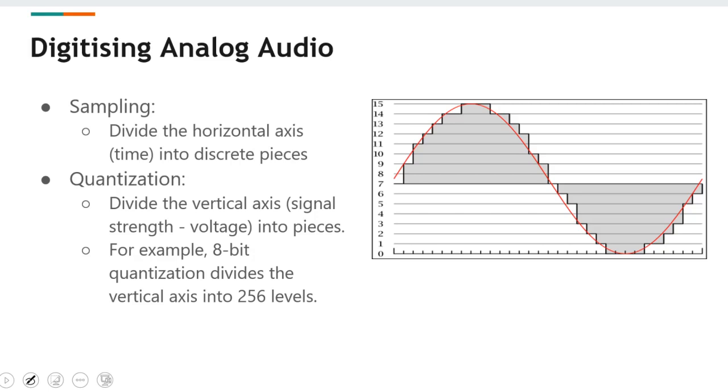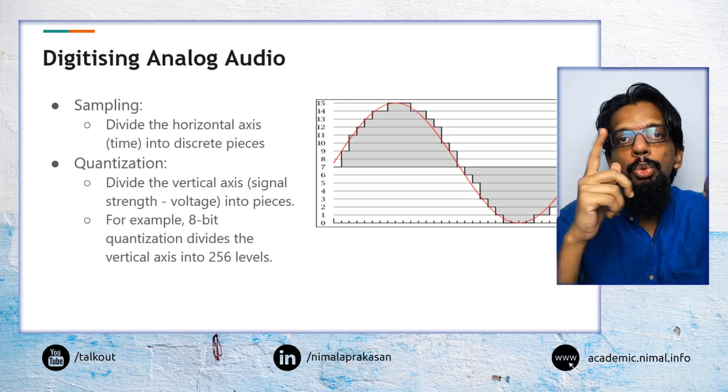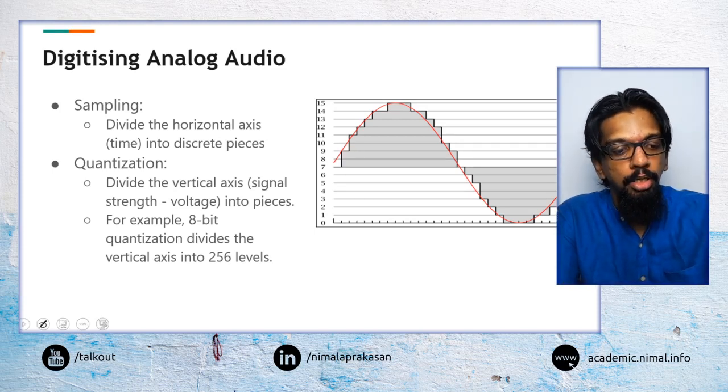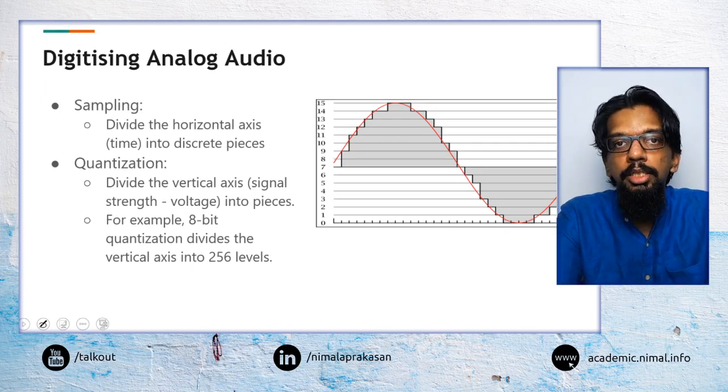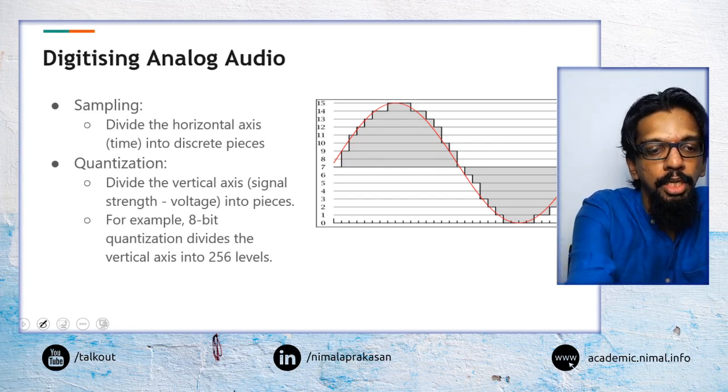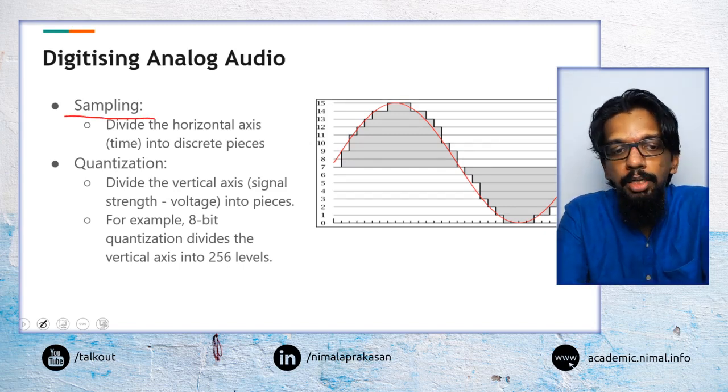So if you think back about analog to digital conversion, and when we talk about digitizing audio signals, there are two main steps involved in creating digital signals from analog signals. This applies to audio signals as well. The first stage is what we call sampling.